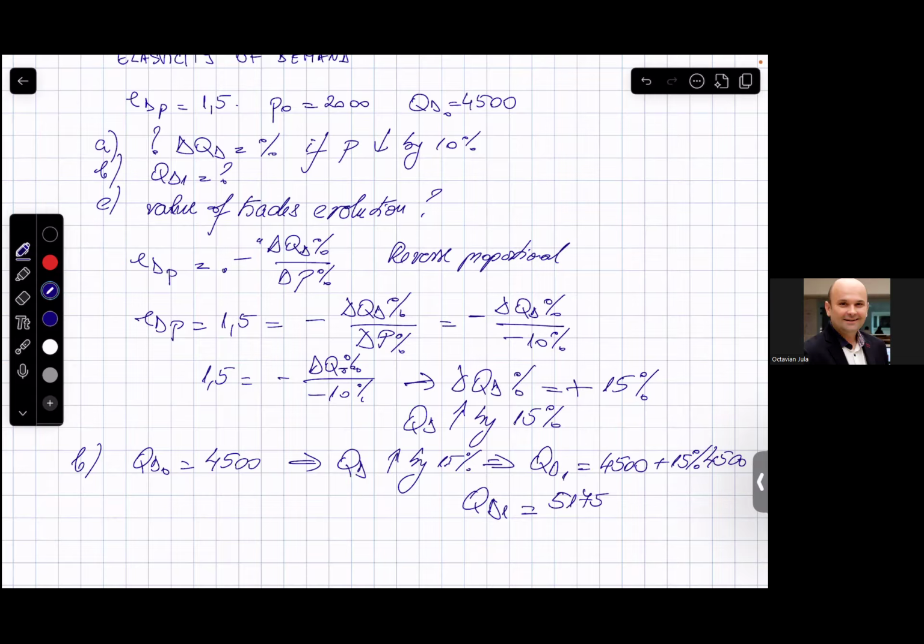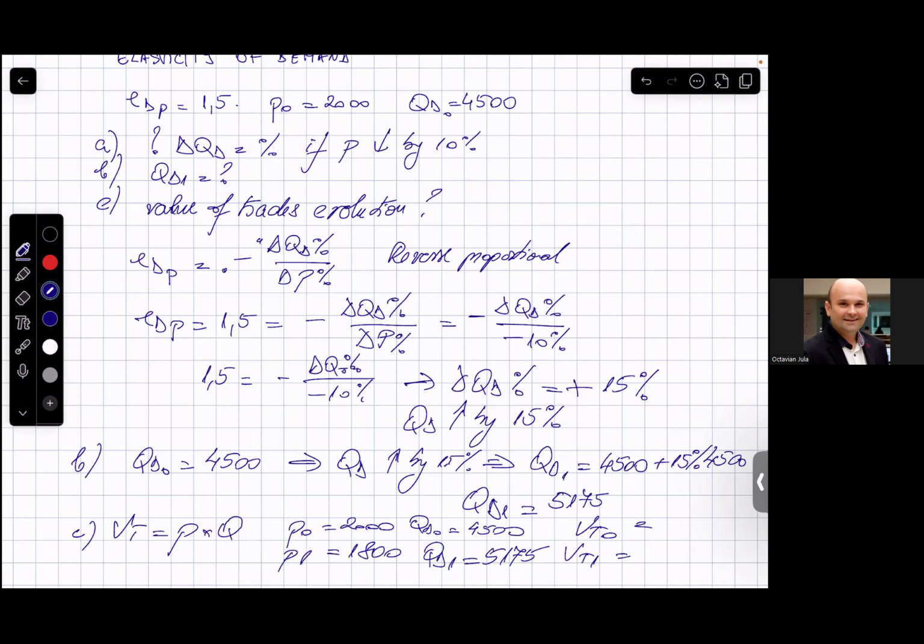Going to point C, the value of trades. Value of trades means price times quantity. Well, initially, price was 2,000. Quantity demanded was 4,500. Now the price drops by 10%. Dropping by 10%, it goes to 1,800. But the quantity demanded goes to 5,175.